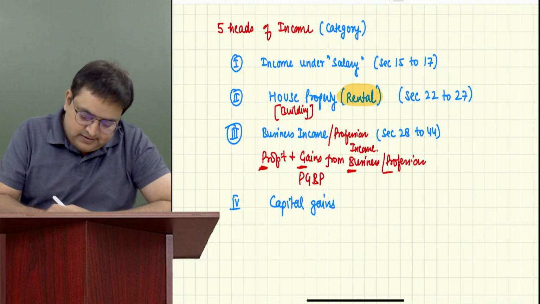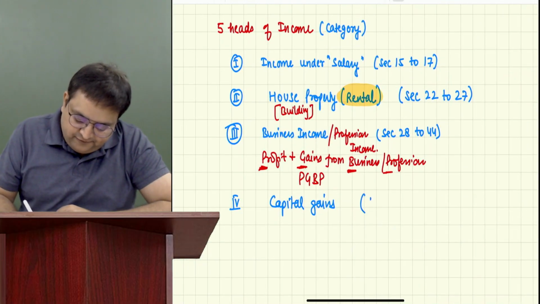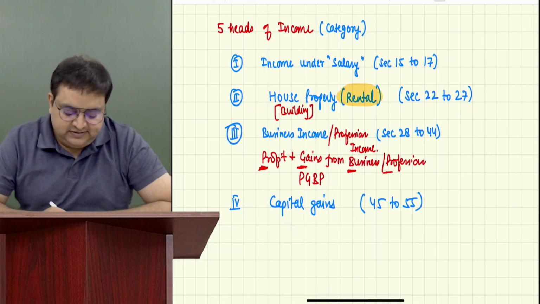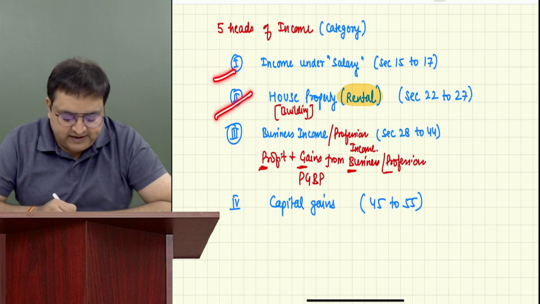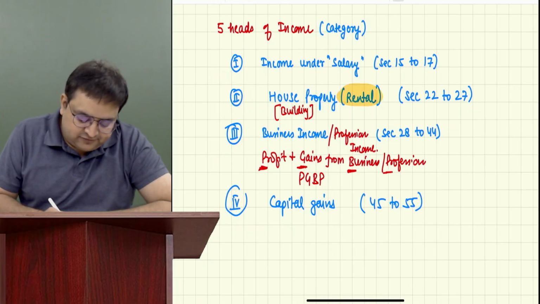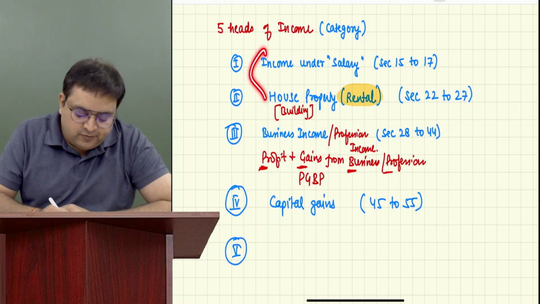Here, the sections are 45 till 55. These are our main chapters. This is the first main chapter: salary, house property, PGBP, capital gains. And guys, there are so many other types of income which cannot be categorized over here.